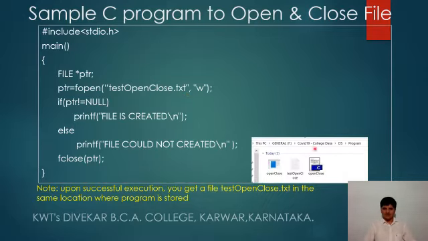So here is a snapshot. My C program file is here, that is open close, and in the same location I have a file called testopenclose.txt. Here you can see it. So this is it about the sample program illustrating the open and close functions, that is fopen and then fclose. Here the file is created. That's it.